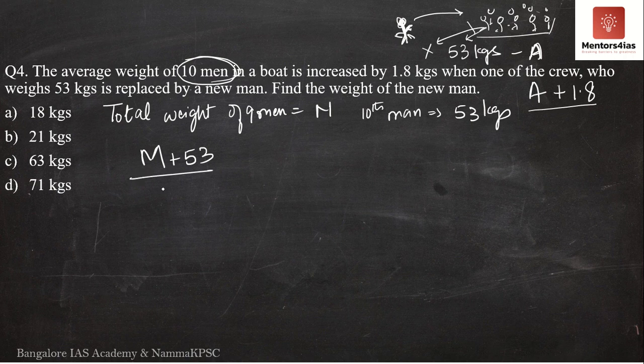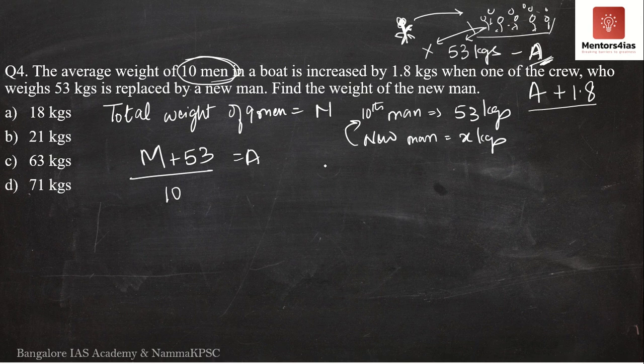If I divide this by the number of individuals, that is 10, I should get the average A. Okay, this is what I've explained earlier. Now, if this person is replaced by a new individual whose weight we have to find out, that is what the question is asking for, let this new man, who is going to replace the 10th man, let his weight be X kgs.